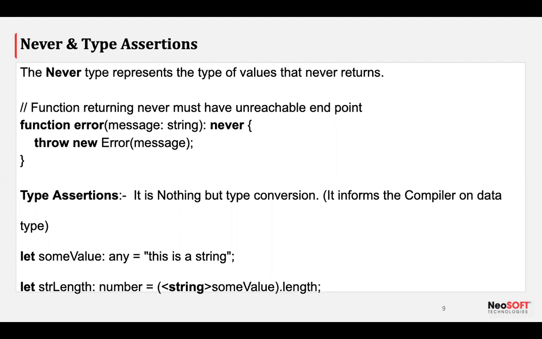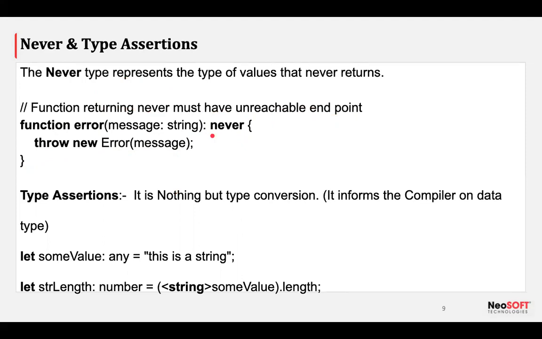But in the case of never, it will actually never reach the end of the function block, because it throws some error, or maybe I can say, an infinite while loop. So explicitly and implicitly it doesn't return anything. Basically, this function must never reach its end point.